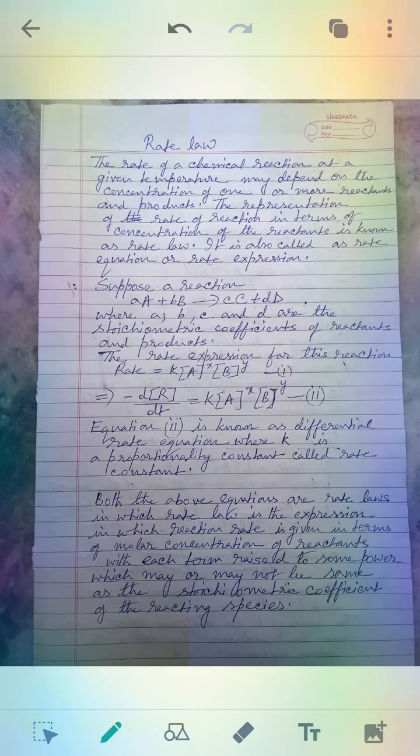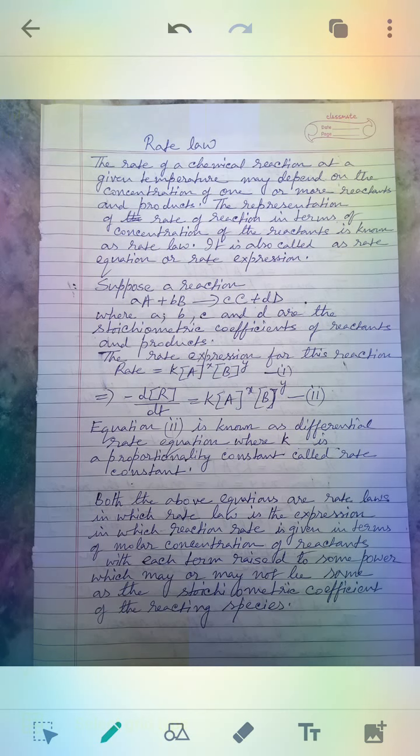So the rate expression for this reaction can be written as rate equals k [A] to the power x [B] to the power y. That is written as equation number 1. In my first video of this chapter, I told you how to write the rate of a reaction in terms of reactant, that is minus d[R]/dt.